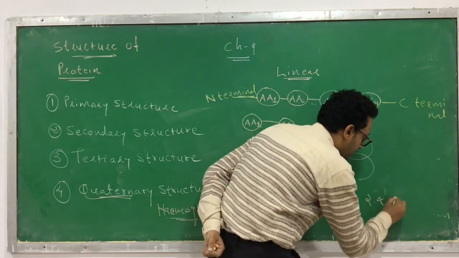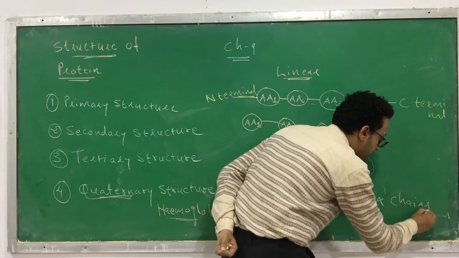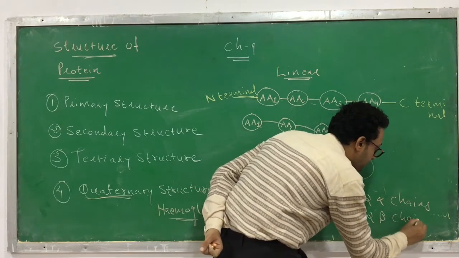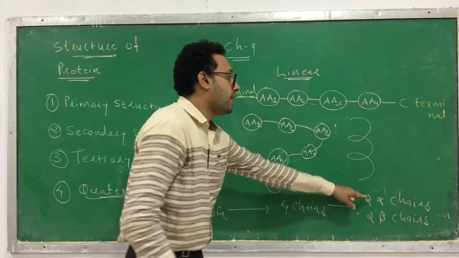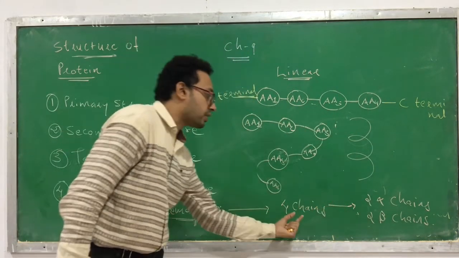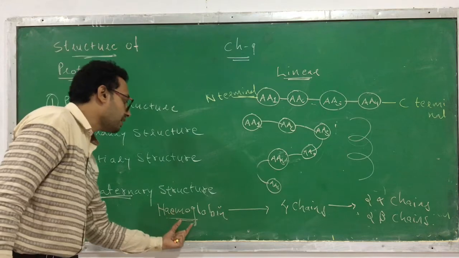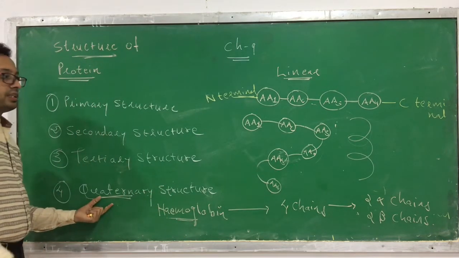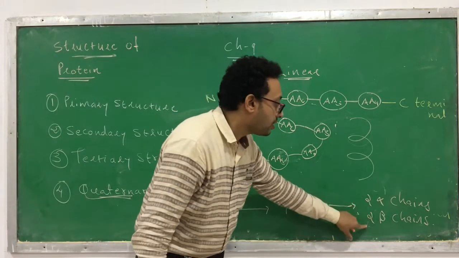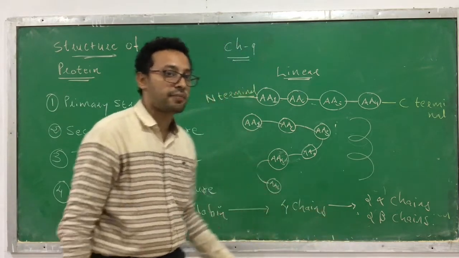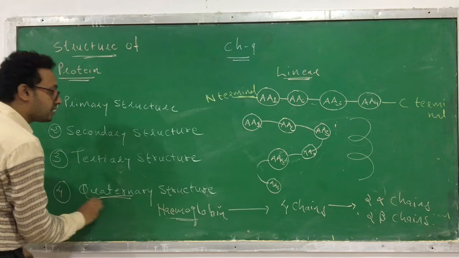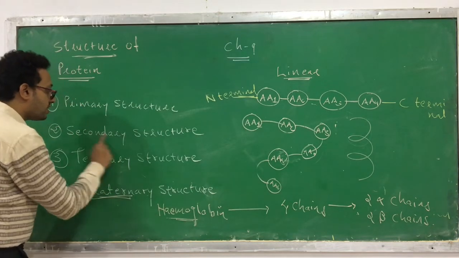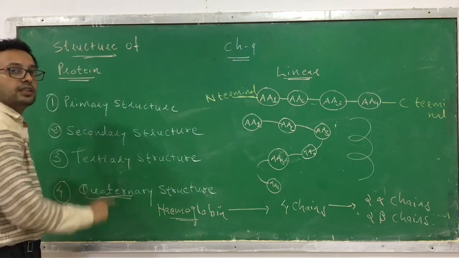Which four chains are there? Two alpha chains, which are identical, and the other two are also the same, which we call beta chains. So two alpha chains and two beta chains, totally four chains. They are present in the hemoglobin and arranged three-dimensionally. Since more than one chain is present, it is called quaternary structure. If only a single chain is arranged three-dimensionally, it is called tertiary structure.